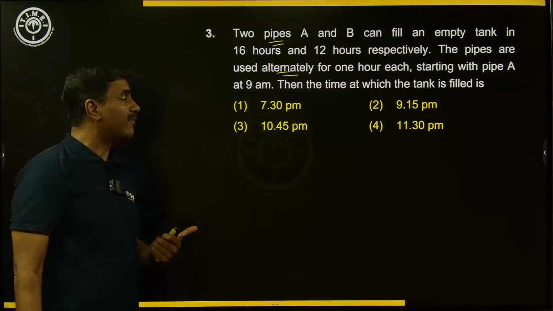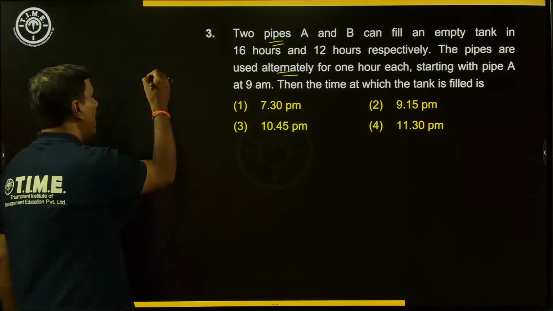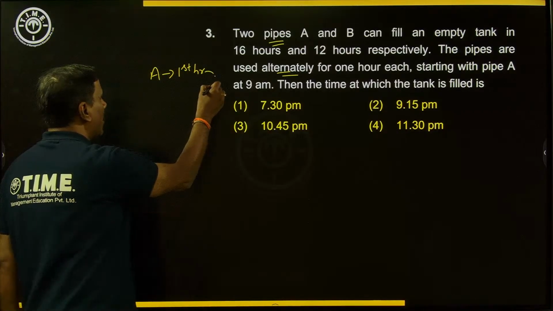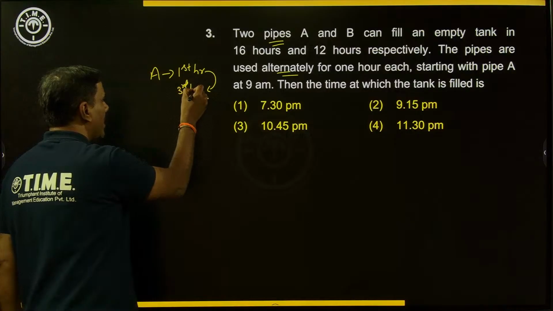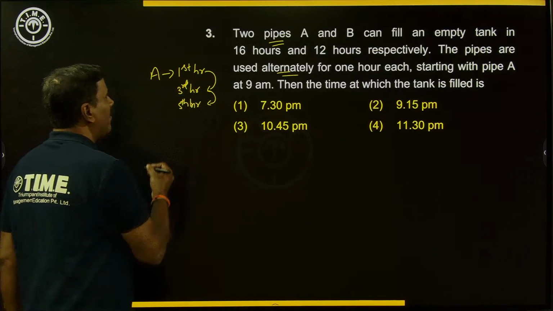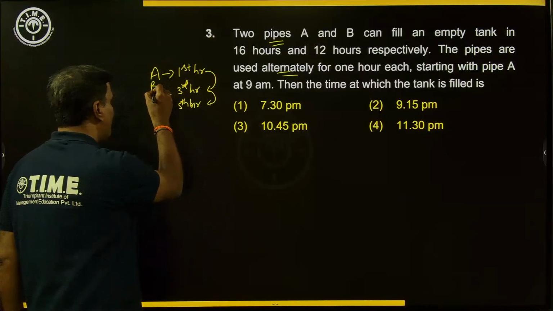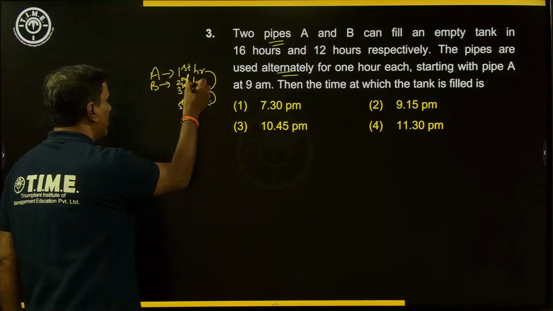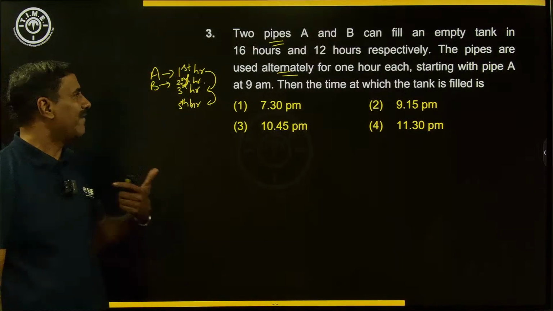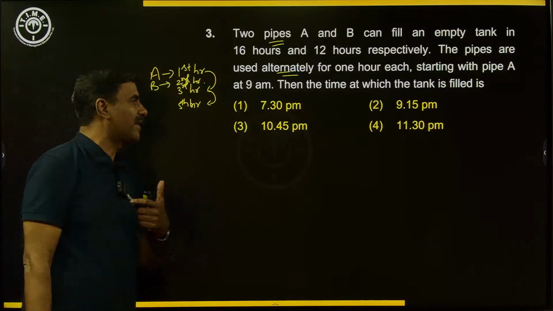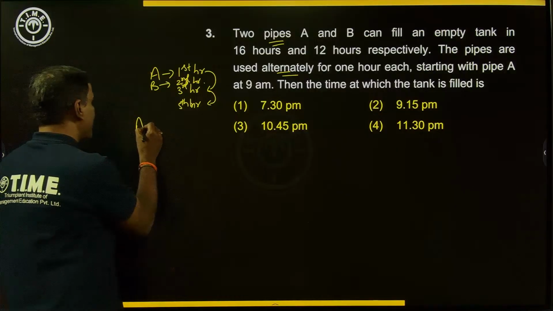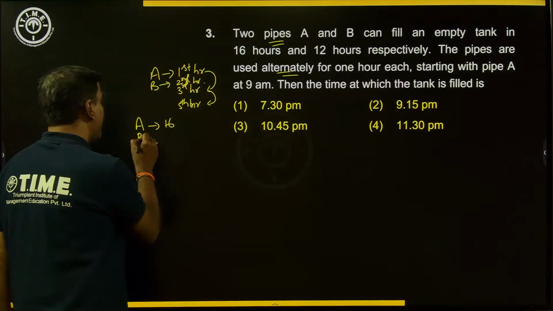So what do we mean by working alternatively? If pipe A is working for the first hour, it will be working again on the alternate hour, that will be the third hour. Again it will be working on the alternate hour, that is the fifth hour. Similarly, pipe B will be working on the second hour and the next alternate hour, which is the fourth hour. So it will be working on every even hour, like second hour, fourth hour, sixth hour, in that way. So according to the data, A is taking 16 hours, B is taking 12 hours.